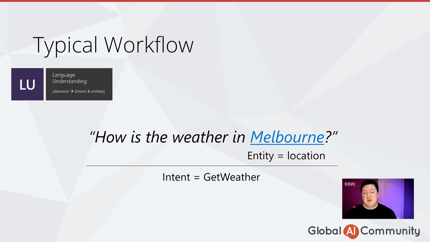We can label this with the get weather intent. And we can highlight Melbourne as an entity and give that as the location entity. So once we've trained the bot with the sentence, the next time we ask it the question, how is the weather in Sydney? Then it still understands that this is the get weather intent, but the location entity is Sydney. And then it'll pass that to the weather API to get the weather for Sydney.